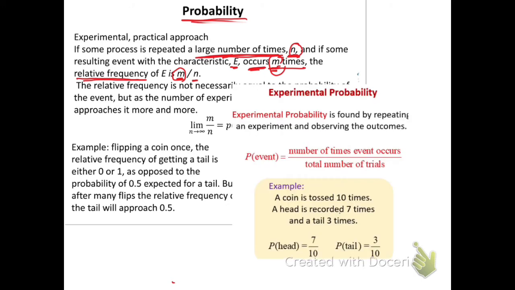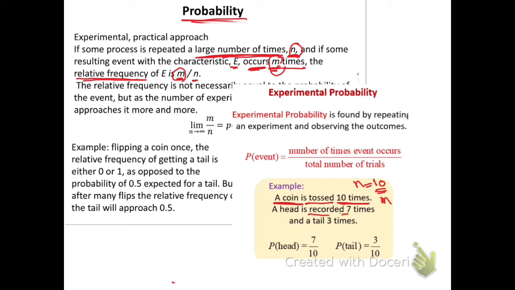In this example, we will talk about an event where we have a coin which is tossed 10 times. So how many times, n? The total number of times we tossed it: n equals 10. And the head is recorded 7 times.